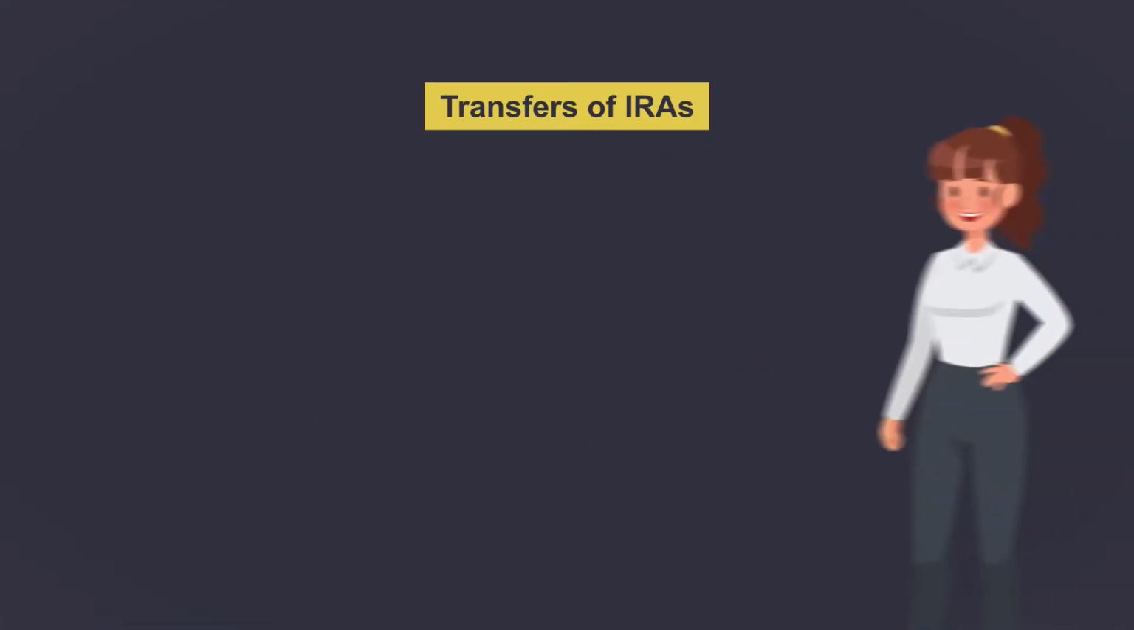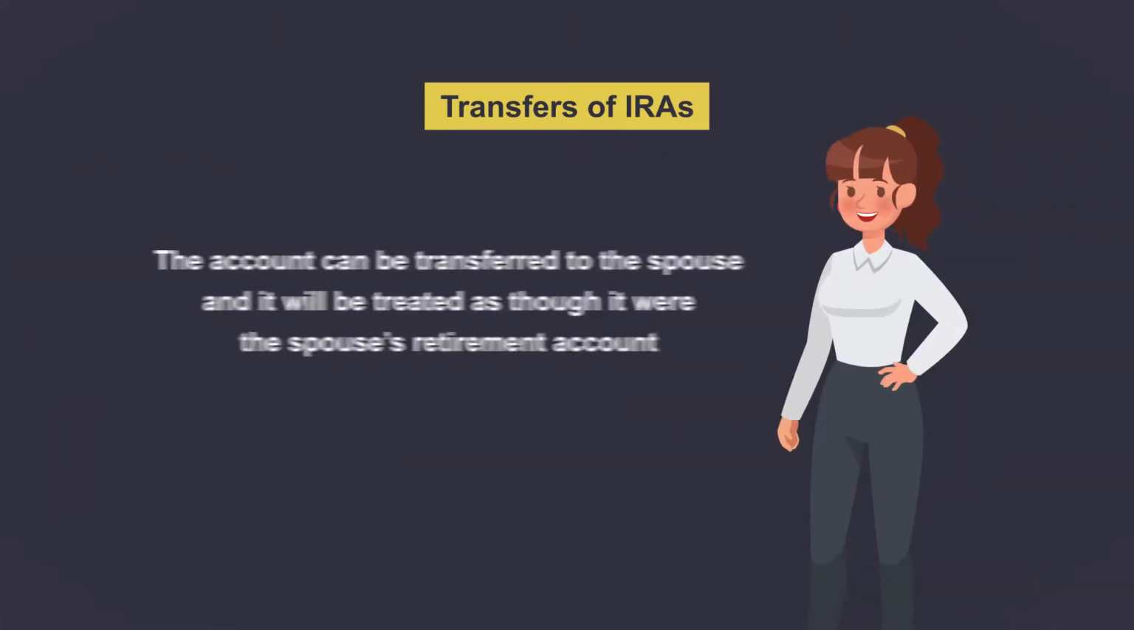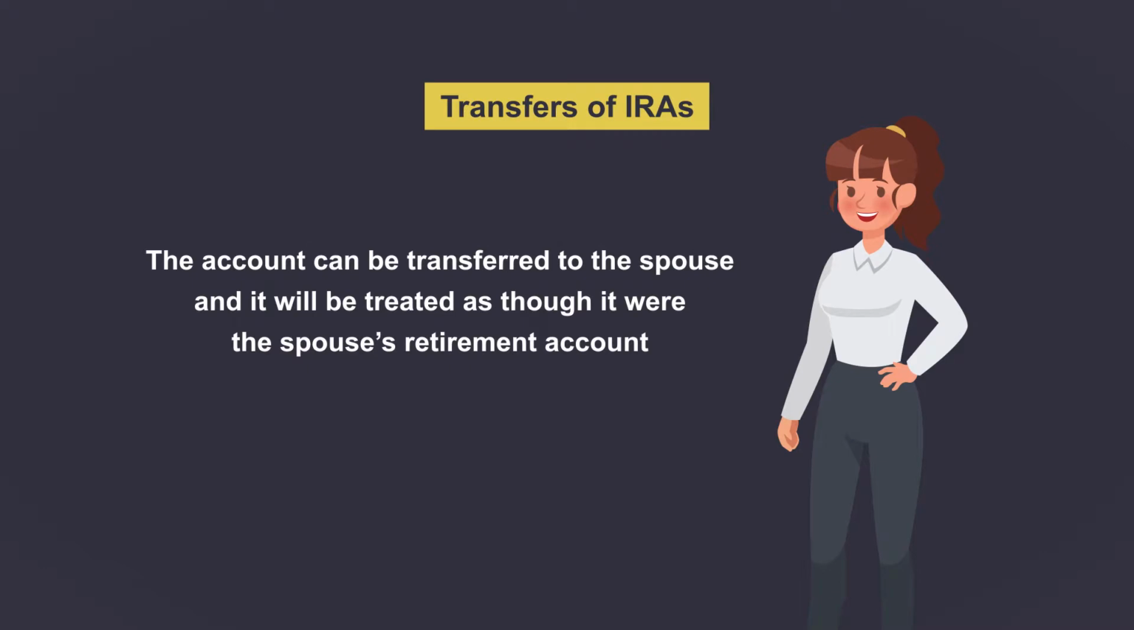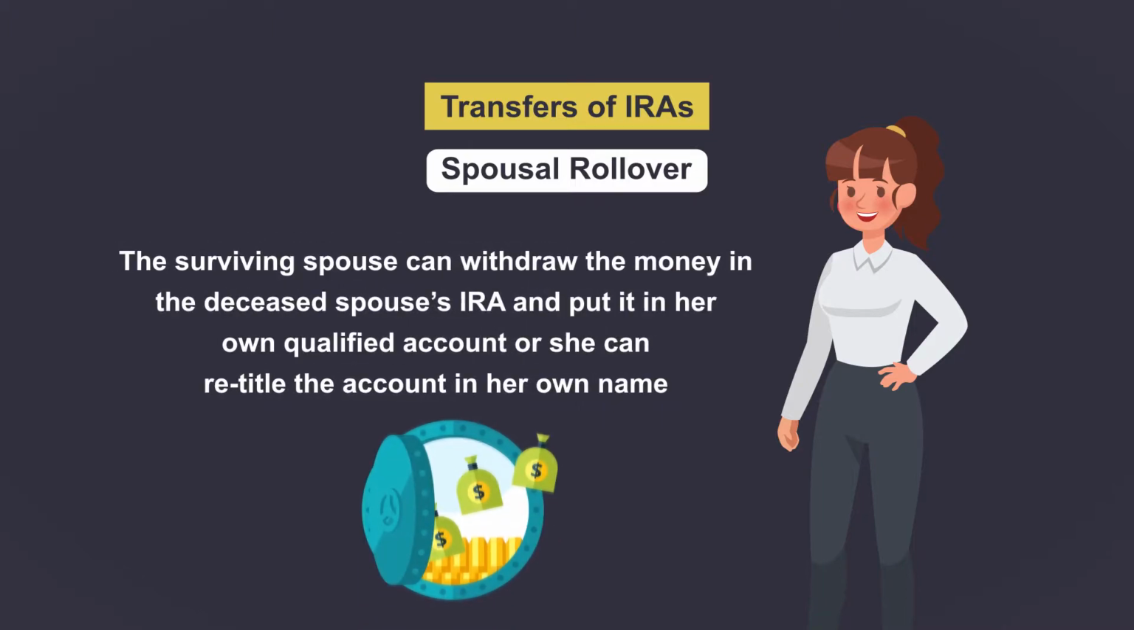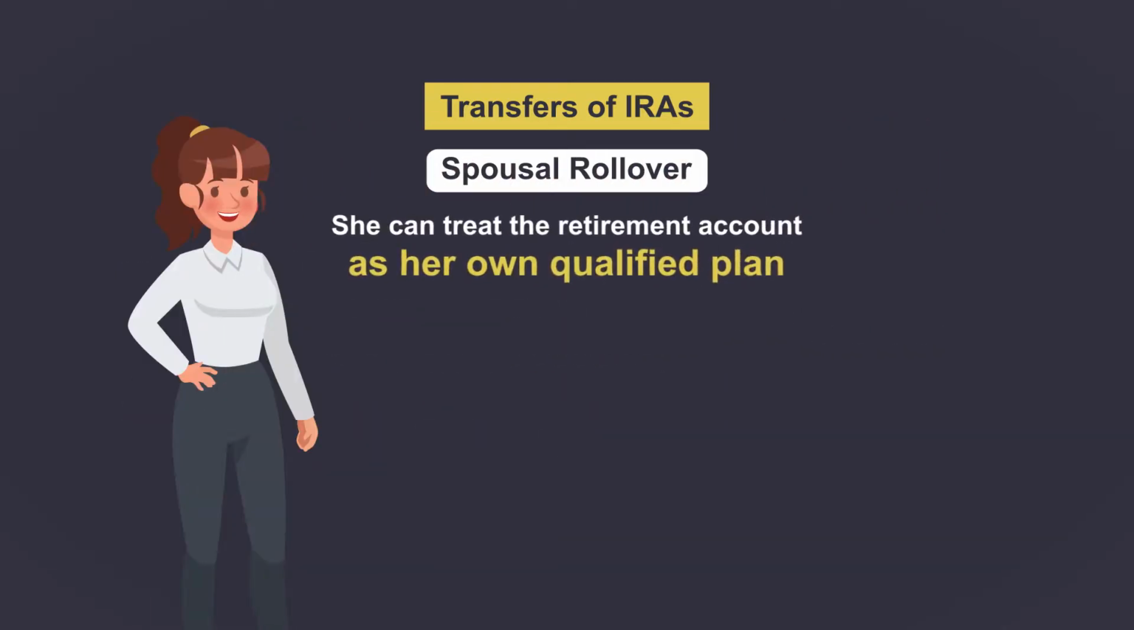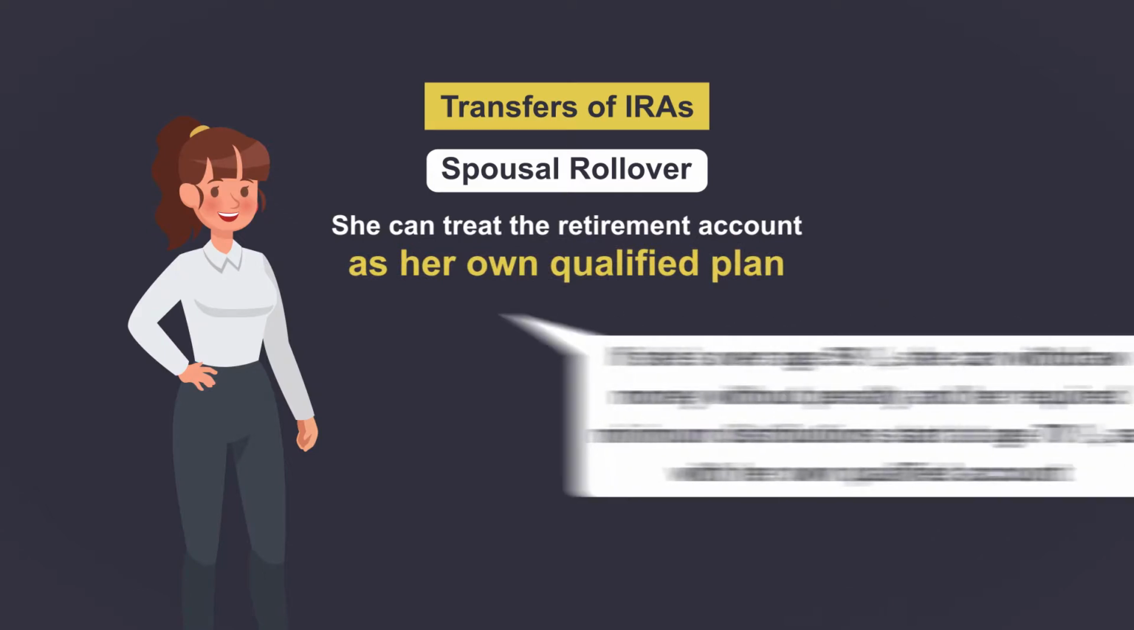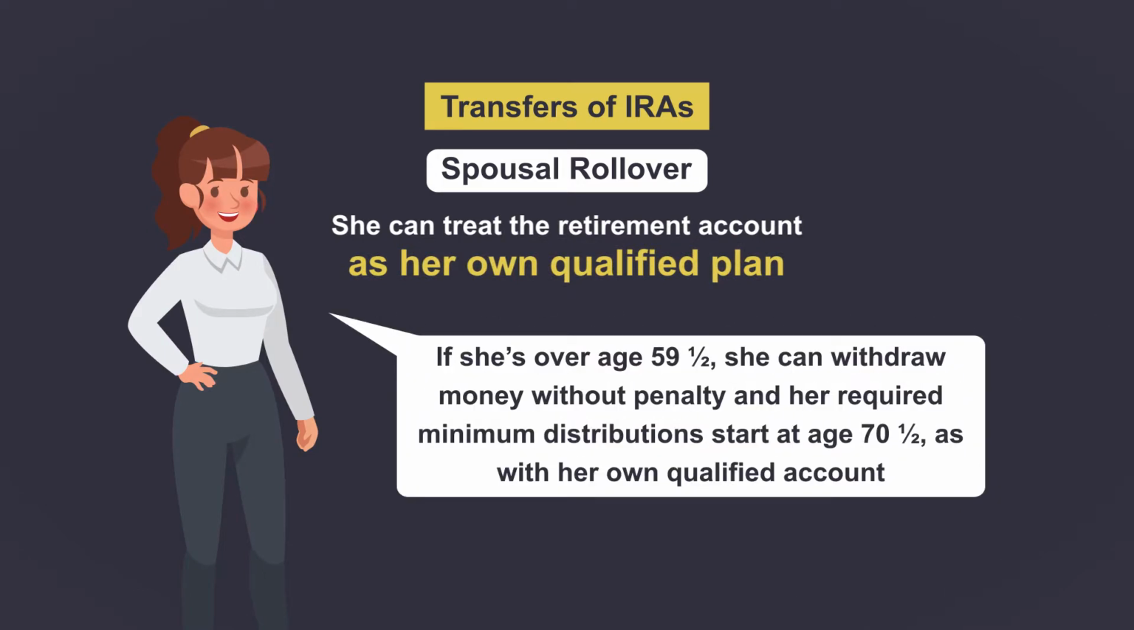If an IRA holder dies and is survived by a spouse, the account can be transferred to the spouse and it will be treated as though it were the spouse's retirement account. This is known as a spousal rollover. The surviving spouse can withdraw the money in the deceased spouse's IRA and put it in her own qualified account, or she can retitle the account in her own name. Once done, she can treat the retirement account as her own qualified plan. If she's over age 59.5, she can withdraw money without penalty, and her required minimum distributions start at age 70.5, as with her own qualified account.